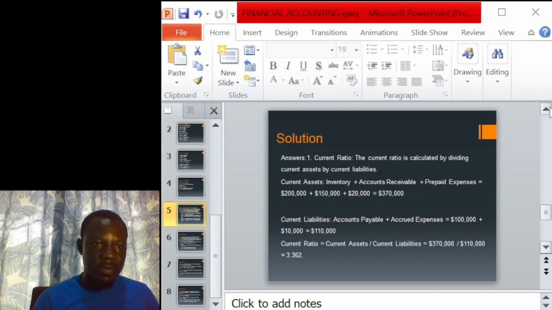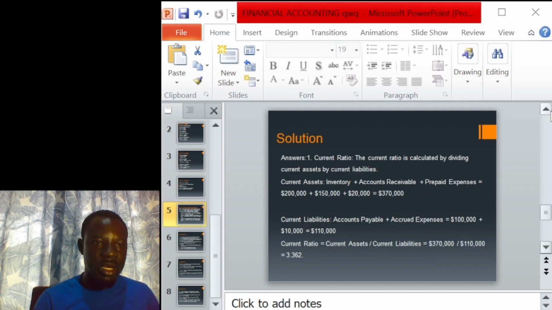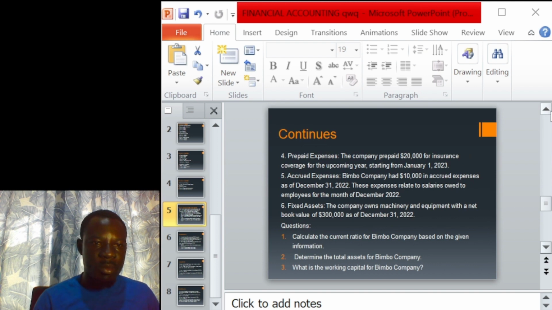Let's go back for you to see. This is where we sum up our current assets: the inventory plus the account receivable plus prepaid expenses. That is 200,000 plus 150,000 plus 20,000. When you sum this together, you get $370,000. So $370,000 plus our $300,000, that is the fixed assets, we have $670,000. Let's proceed to the third question. So it means that we have been able to determine our total assets for Bimbo Company Limited.